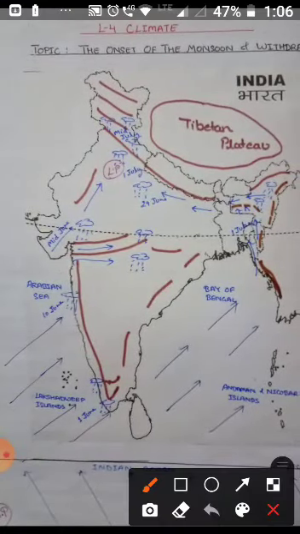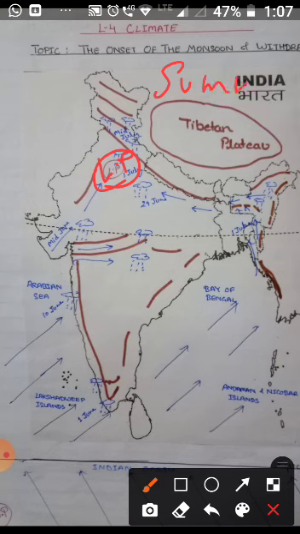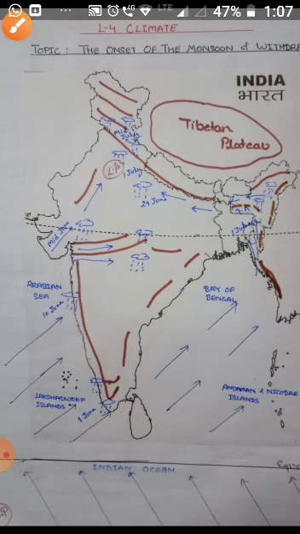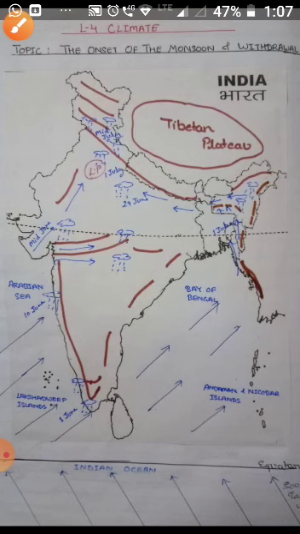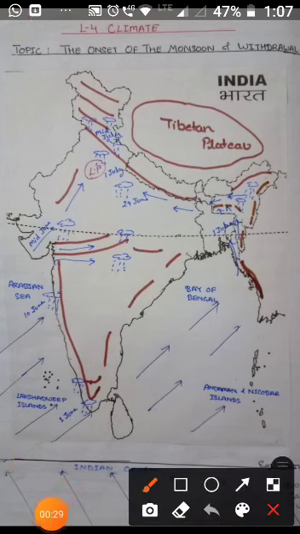During that time, a low pressure area develops over the interior of Asia or the northwest part of India, and high pressure over the Indian Ocean. In the southern hemisphere, the permanent southeast trade winds blow.